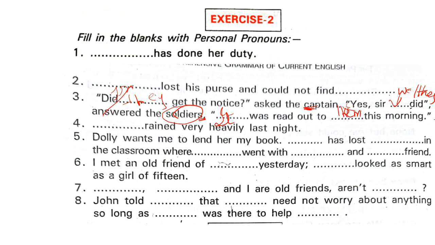You have to put them यहाँ पर. It was read to me नहीं बोल सकते क्योंकि ये soldiers है. Fine, you can put I also, but here because it is concerning the soldiers, it was read to them. You can't say it was read to me because even if that person got the notice in his hand, the notice was read to the soldiers. Fine, so we had started it with you only. So you can put you. Okay? Now let us read the sentence. Did you get the notice? Asked the captain. Yes, sir. Yes, sir, I did, answered the soldiers. Right?